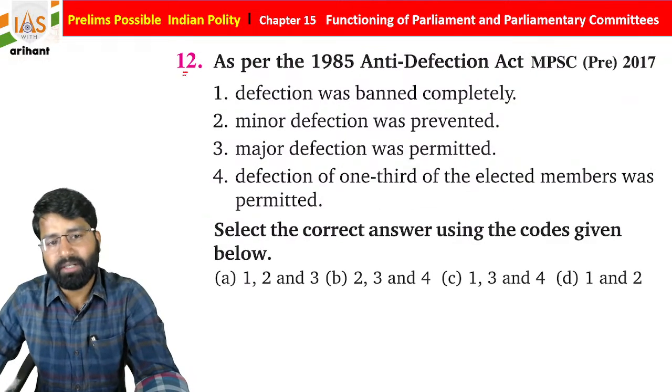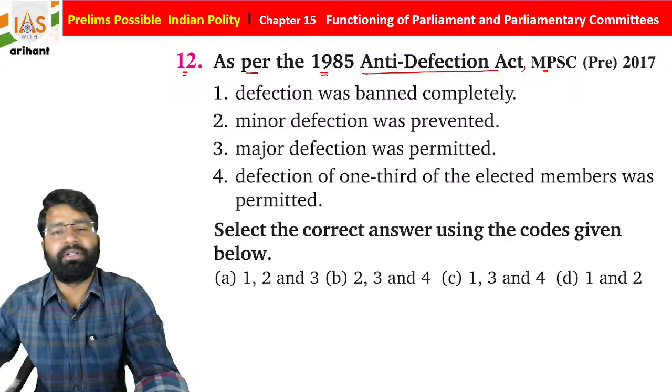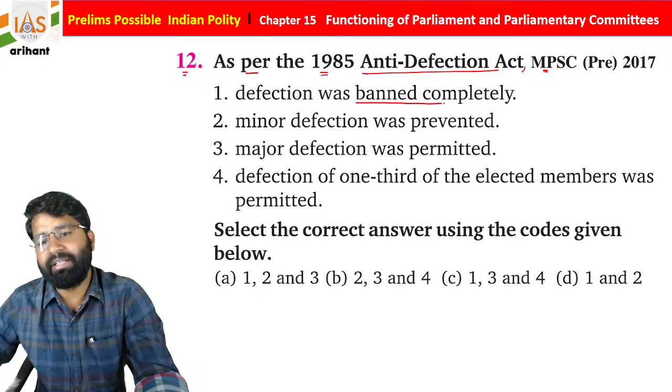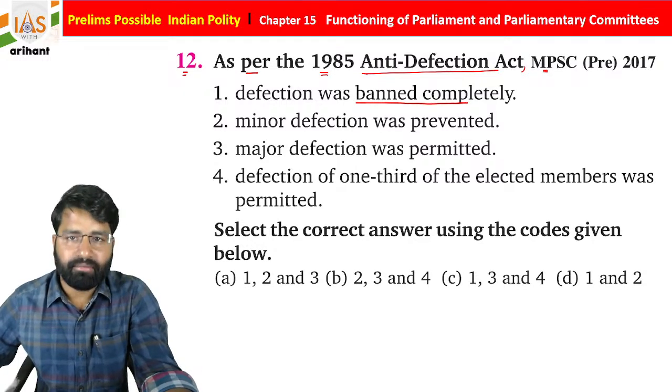Now, the 12th question we have: as per the 1985 Anti-Defection Act, this was in Maharashtra PSC 2017. Was defection completely banned, or is there some condition under which anyone can defect?